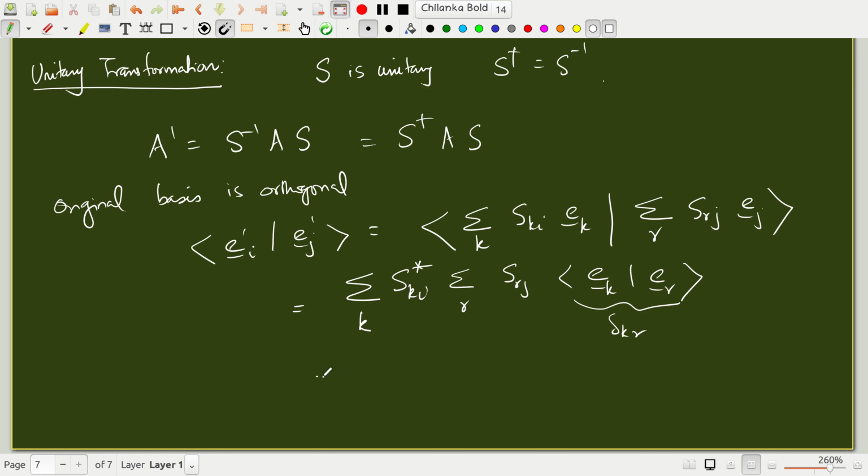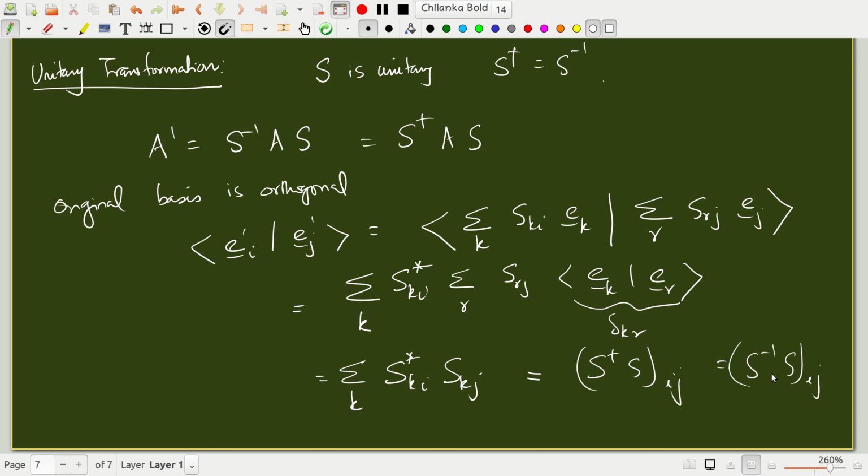So I'll get summation over k of S_ki star and S_kj. R and K will get contracted due to this delta function, so r will get removed and replaced by k. What is this? This is S dagger S, i j, but S dagger S is the same as S inverse S, i j, because S dagger is S inverse.